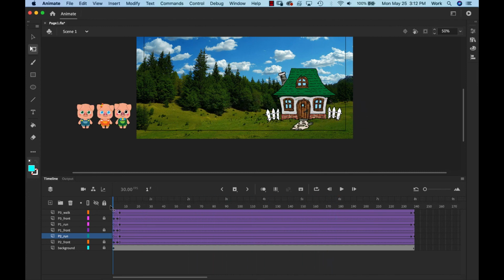Let's start from the beginning. We come in, we start as a front pose. I showed you earlier in the beginning of the video how to switch out to our new pose, and then you just animate the new pose.